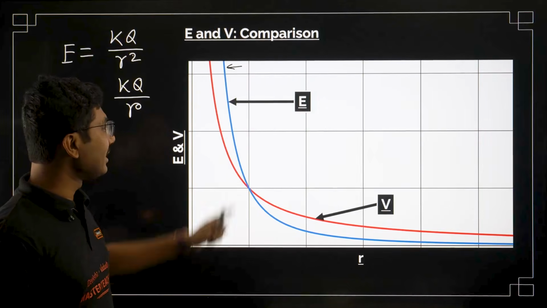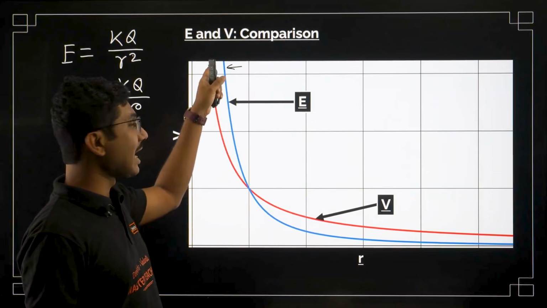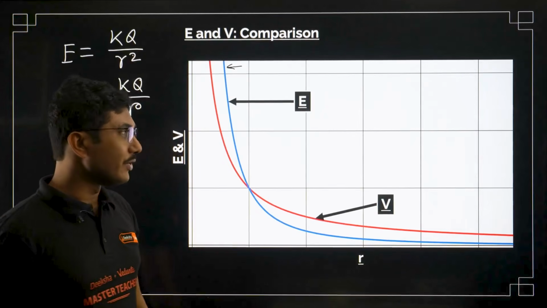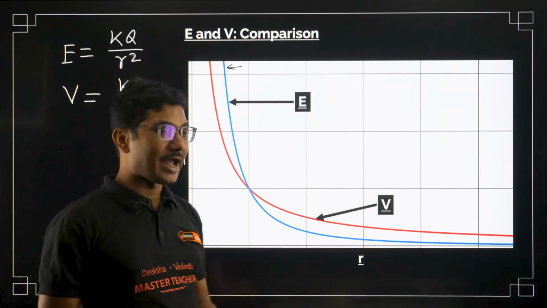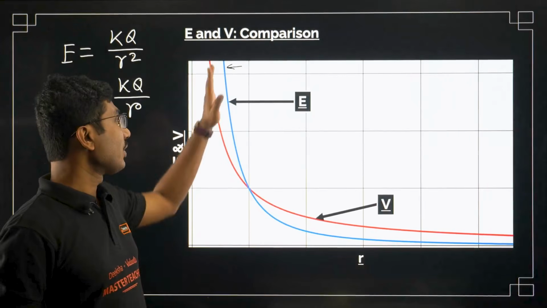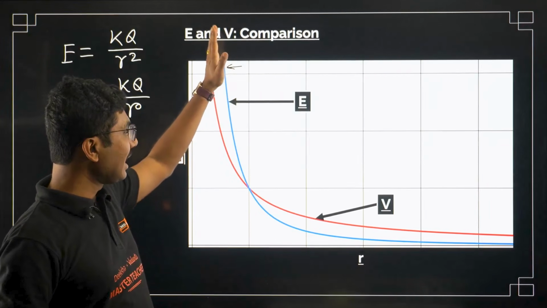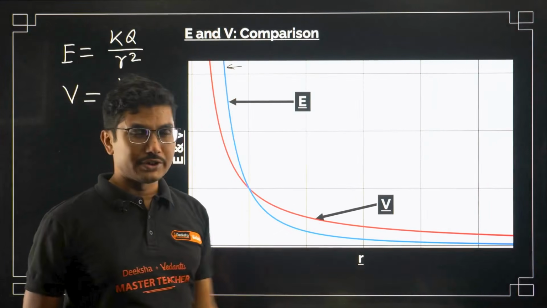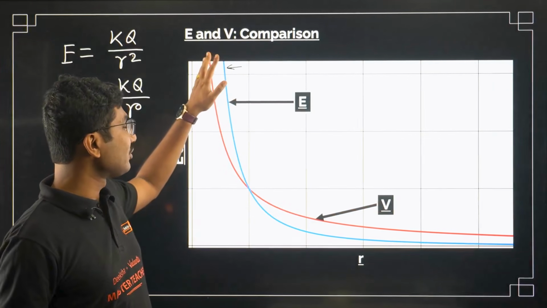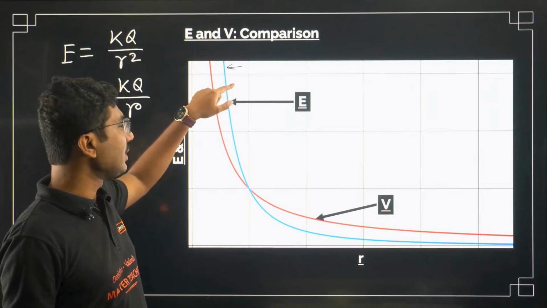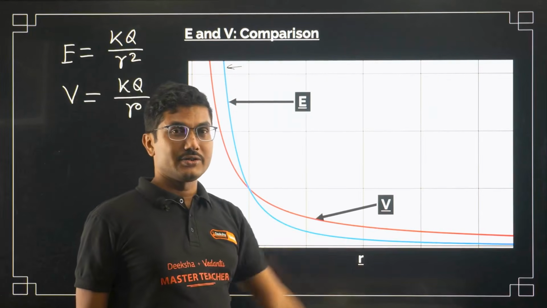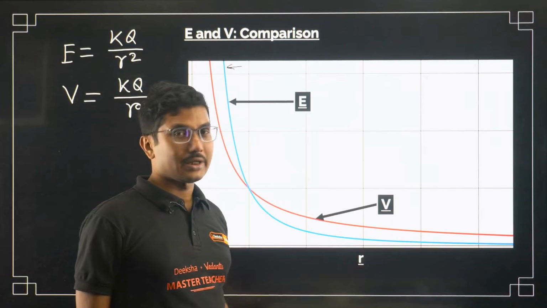Okay, so the blue line is the electric field, which starts at a higher value but falls down to 0 very quickly, and this is the R axis. So as you increase the distance from the source charge, the value is very high but slowly goes to 0, whereas for electric potential its initial value is low compared to electric field, but it goes to 0 much slower compared to electric field.